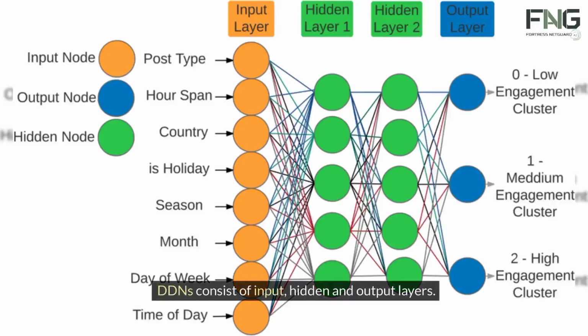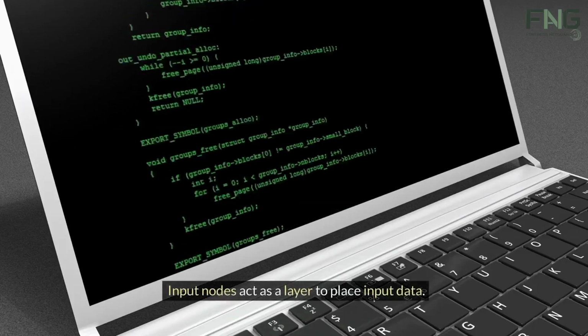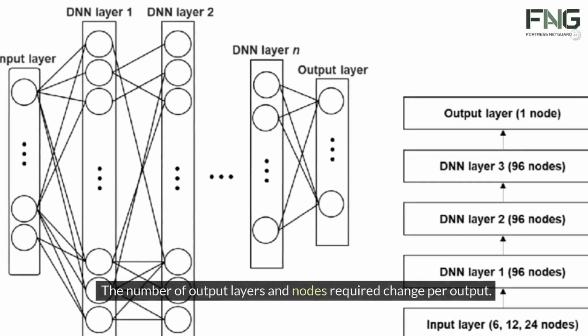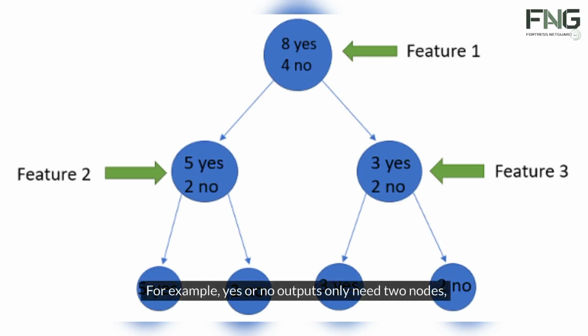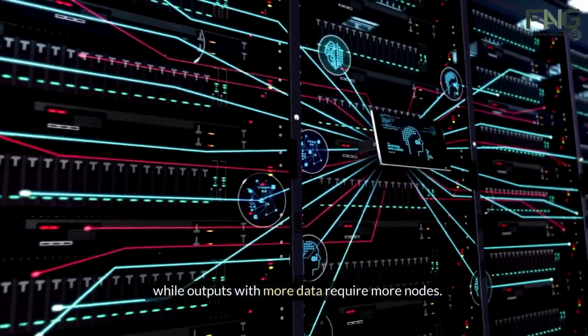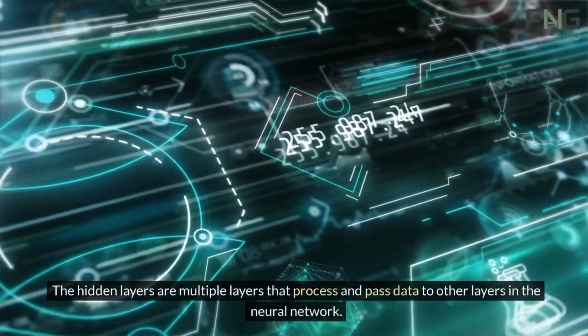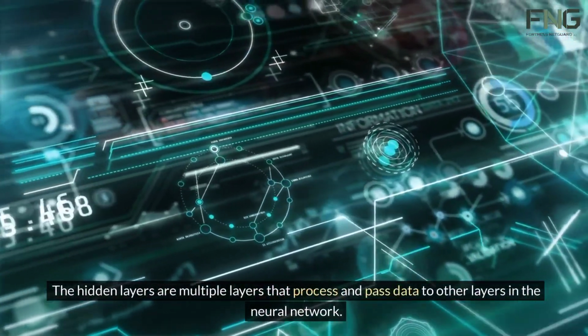DNNs consist of input, hidden, and output layers. Input nodes act as a layer to place input data. The number of output layers and nodes required changes per output. For example, yes or no outputs only need 2 nodes, while outputs with more data require more nodes. The hidden layers are multiple layers that process and pass data to other layers in the neural network.